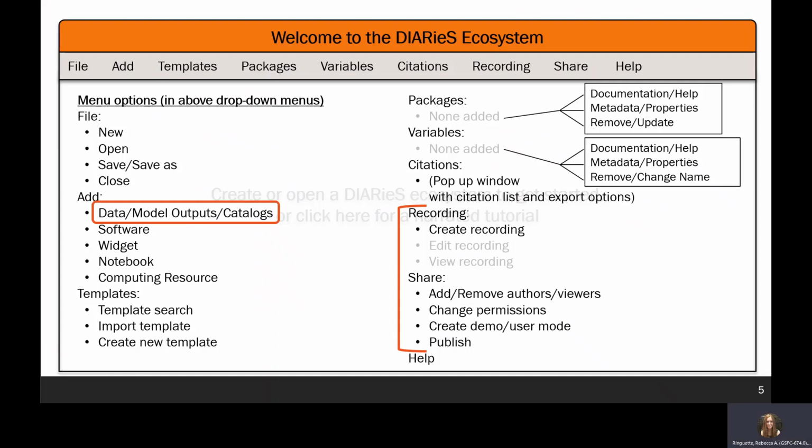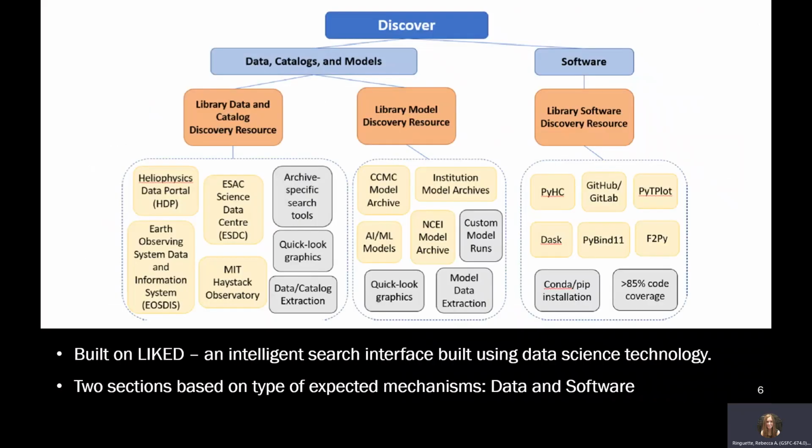So let's focus on how a user would build their own workflow. Let's start with including data. The process of adding data and other research objects to a DIARieS ecosystem is built upon liked. Liked, the discovery portion, is going to have 2 separate components, basically separated based on the expected mechanism. One for data and related items, and one for software.